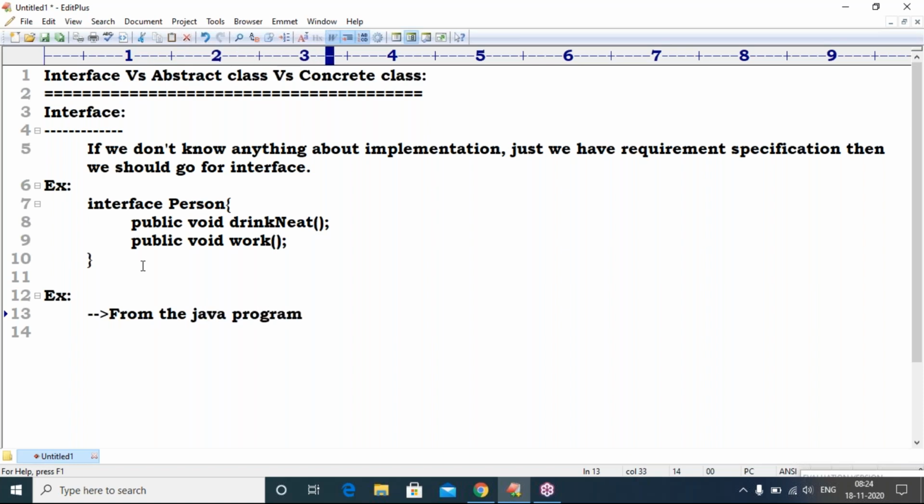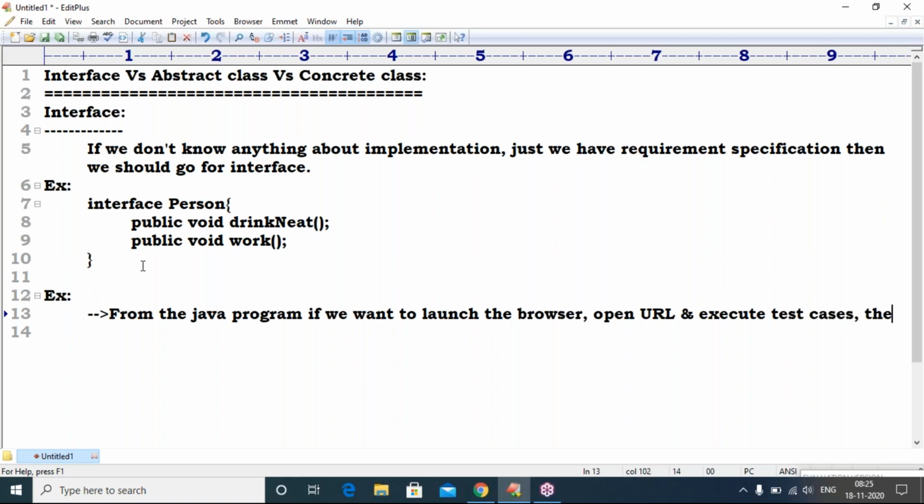We can write Java program now. From the Java program, if we want to launch the browser, like open URL and execute test cases, the required methods are defined in the WebDriver interface.